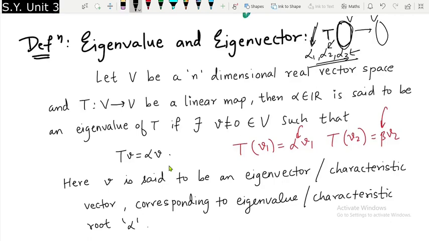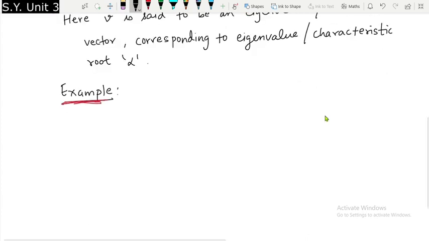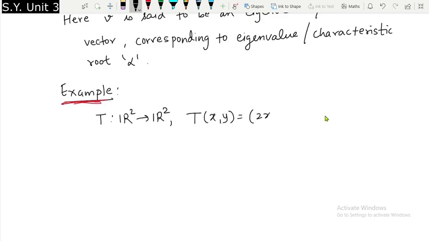Now let us go for one example of eigenvalue and eigenvector. Example: if T from R2 to R2 is a linear transformation given by T of (x, y) equal to (2x, y), let us think of some special vectors such that T of that vector (v1, v2) should be equal to some scalar multiple of (v1, v2) again.